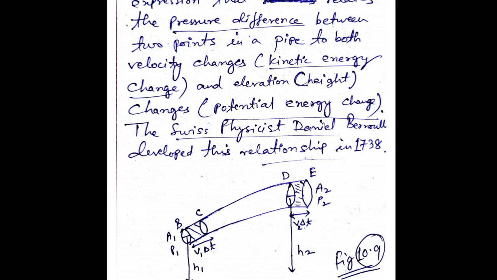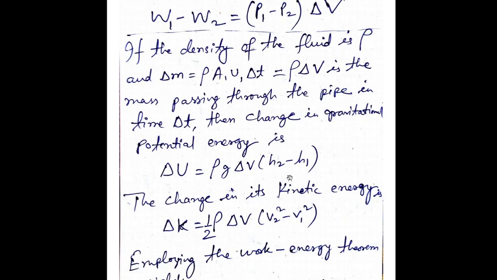Whenever you draw this, the arrow should come here; refer to your book for a better diagram. So the height difference is H2 minus H1, and the change in potential energy is rho g delta V times H2 minus H1.